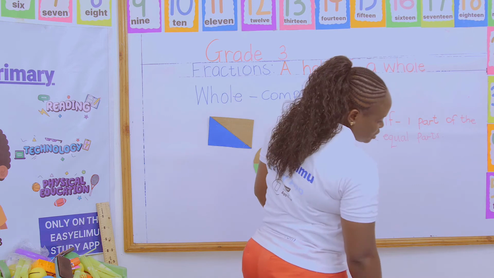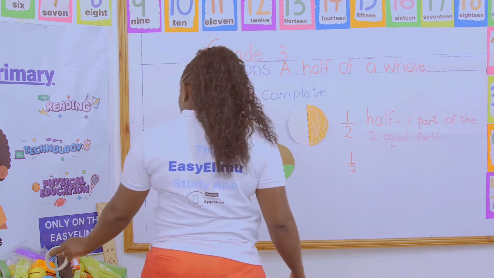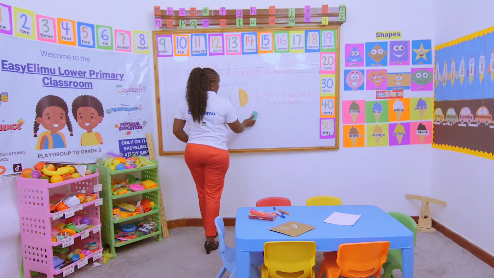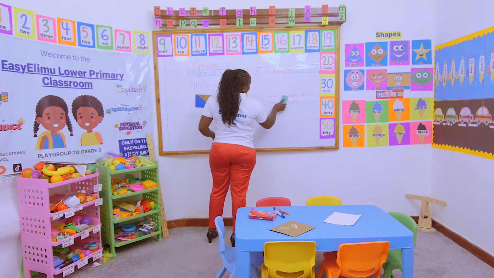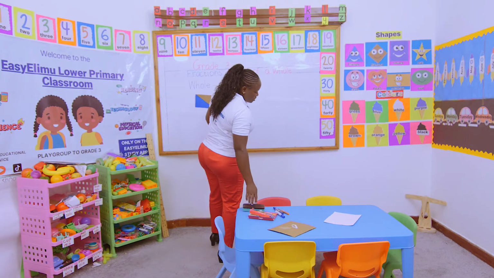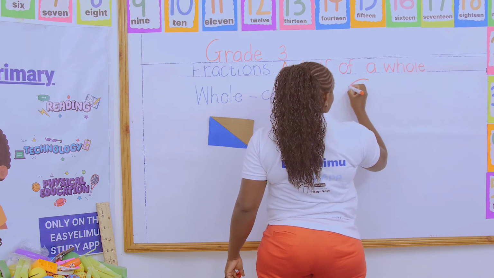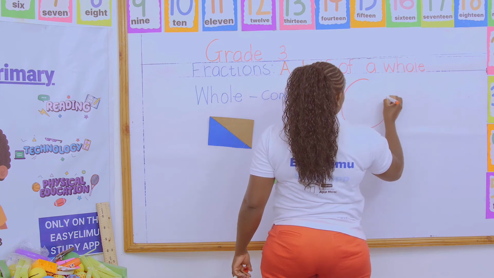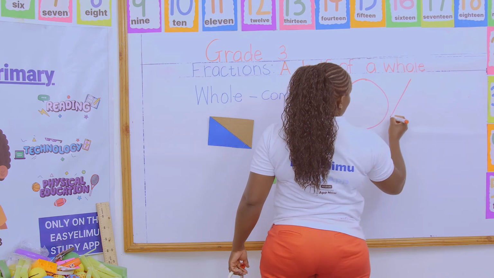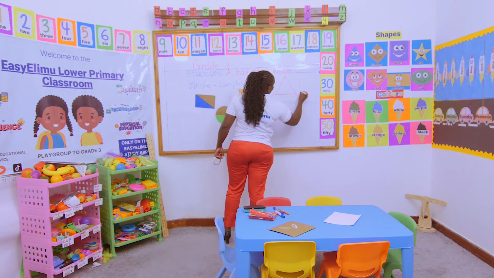So someone says, draw the shapes below, then you divide each. Draw the shapes below, and you divide each into 2 equal parts. Divide each into 2 halves. So we have this one to be divided. We have this one to be divided. We have this one to be divided.